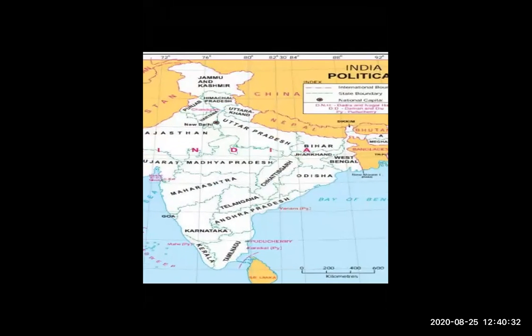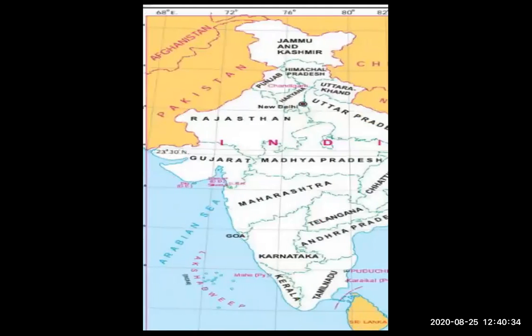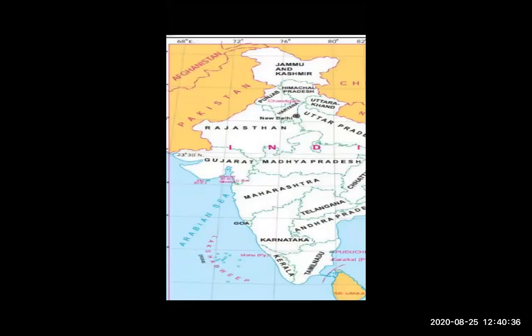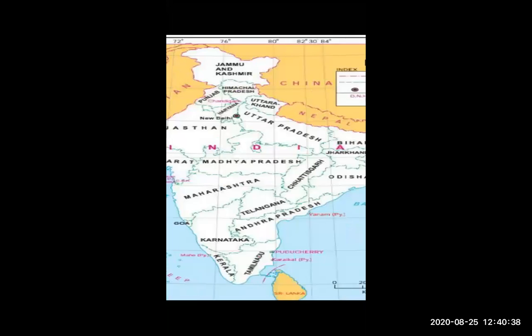Just look over there. Sri Lanka and Indian Ocean. So now these are the four directions, and in those four directions, all these countries or seas or oceans are located.